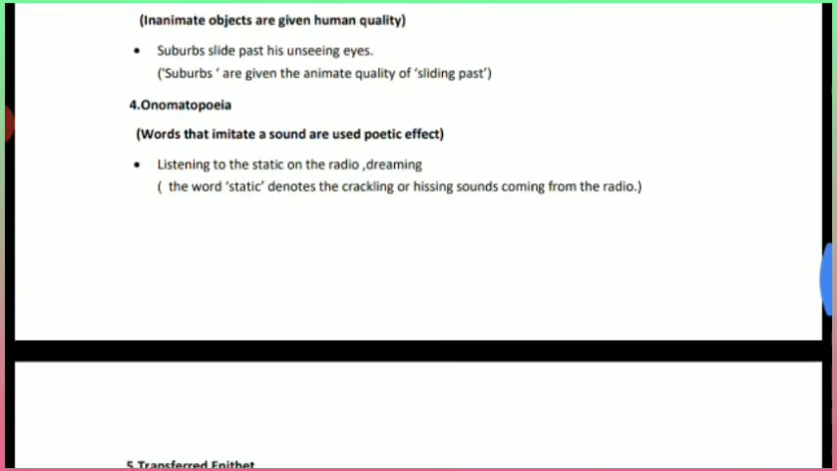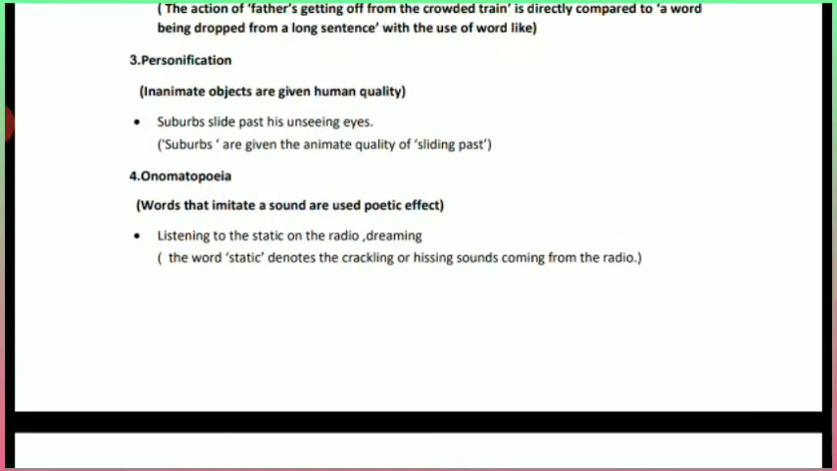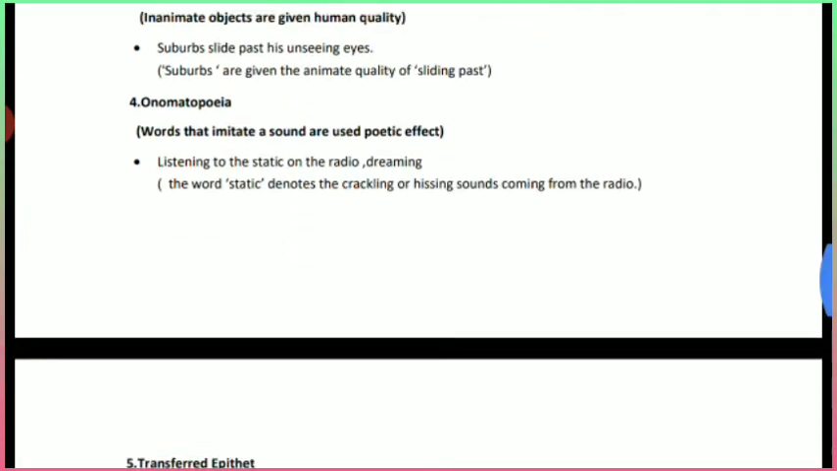Now the next figure of speech is onomatopoeia. Onomatopoeia means sounding words. So words that imitate a sound are used in the lines for poetic effect. Example, listening to the static on the radio, dreaming. Here the word static denotes a crackling or hissing sound that comes from the radio. That's why this word static denotes sound, and that figure of speech is onomatopoeia.